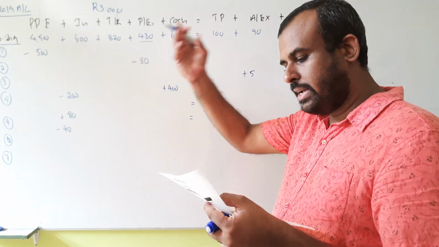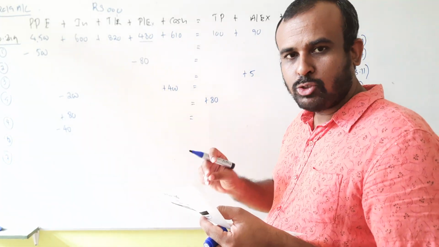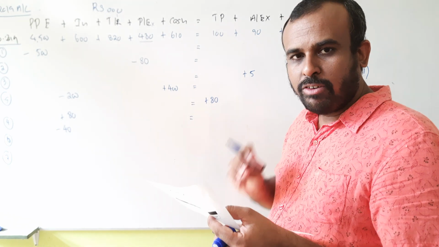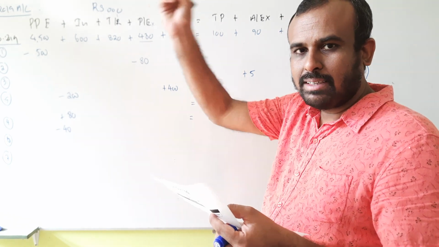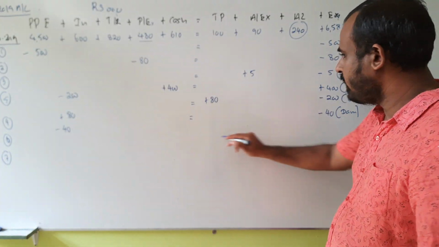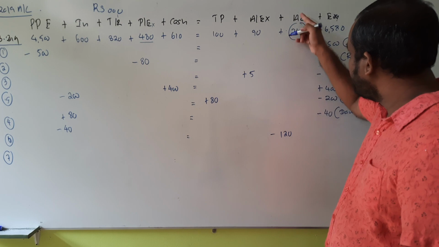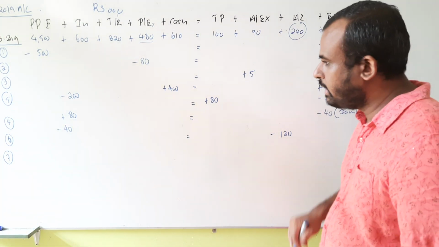Rest of the goods will be delivered in the next year. That means 50% of the income should be recognized in the current year, and 50% of the income should be recognized in the next year. So the 50% of this 240, how much? 120. Then it is reduced from the liability.